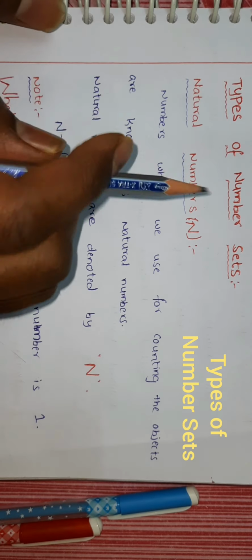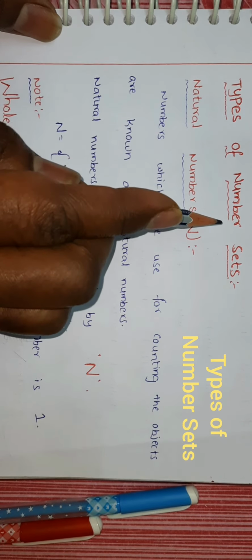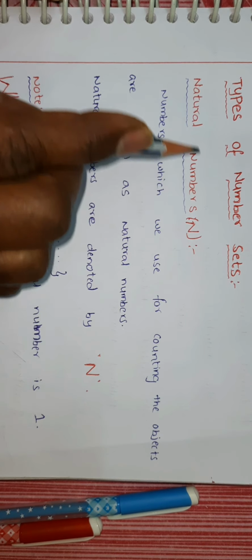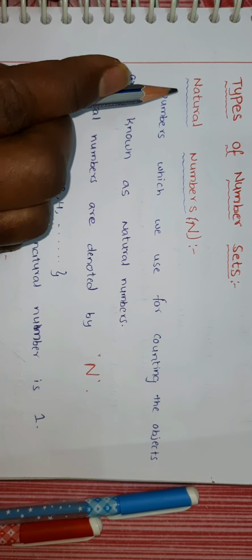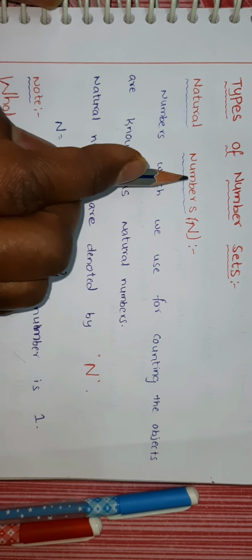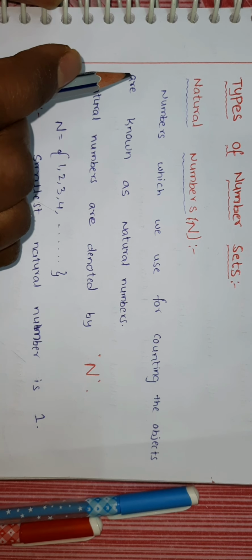Hello viewers. Now we will discuss the types of number sets. So we have different types of number sets. We will discuss those number sets. First type is natural numbers. This set is also known as counting numbers.